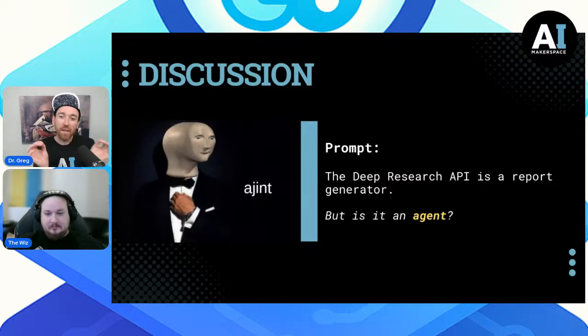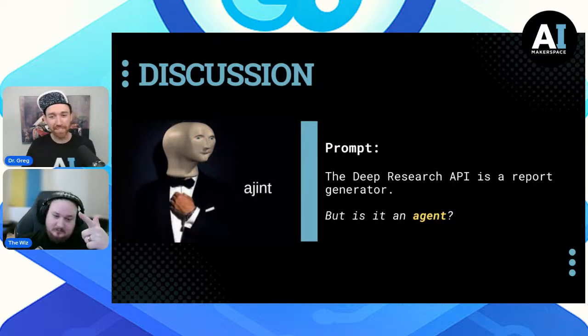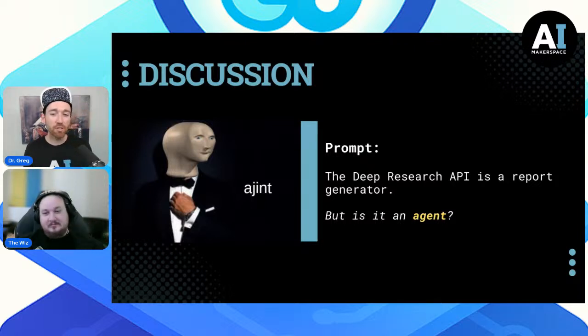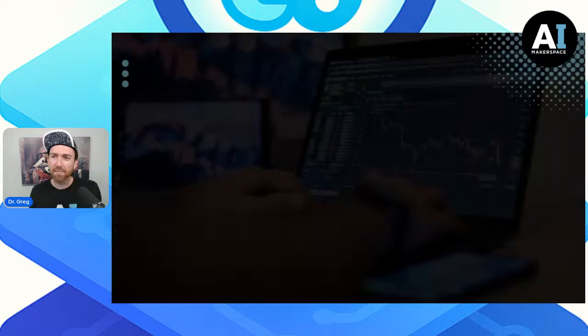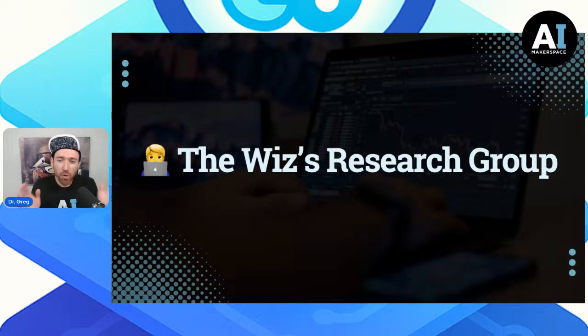But it is the very first almost human-like agent here that we can start building teams out of, which is what we're going to do next. So let me introduce this and then we'll see you right back, Wiz. So we're going to build today the Wiz's research group. Hopefully this is something we can continue to build out as the agents become better and better at doing this kind of job.